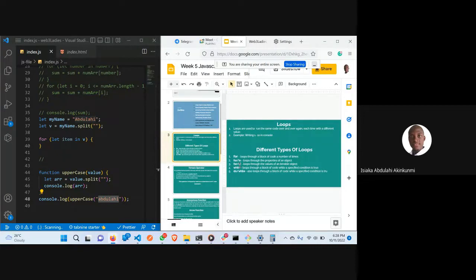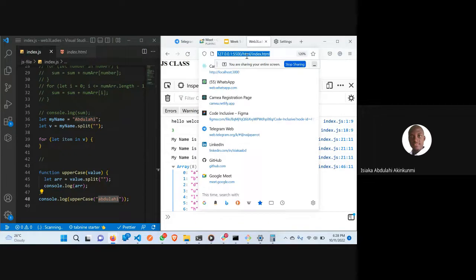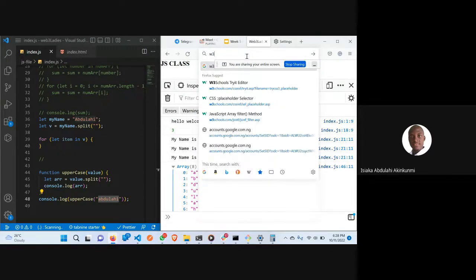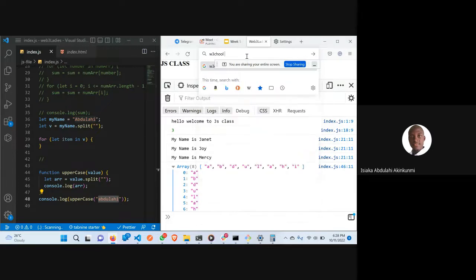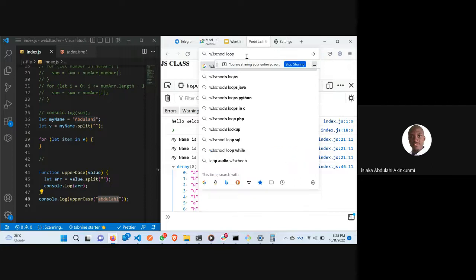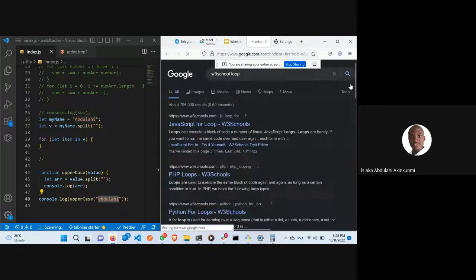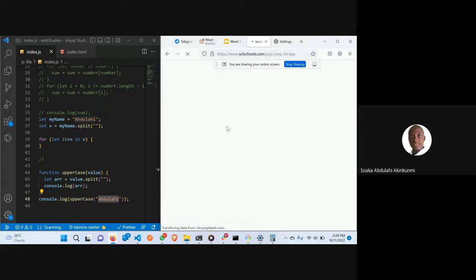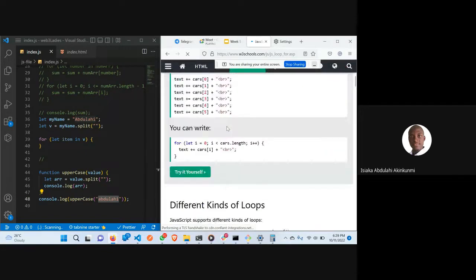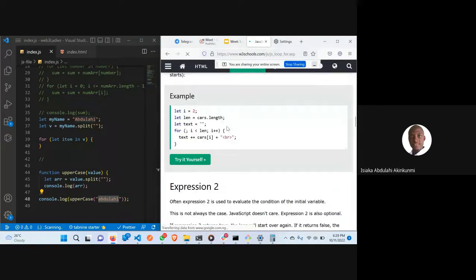So the other one we have is for of. Let's keep using W3Schools. We have talked about for in. Now we want to talk about for of.